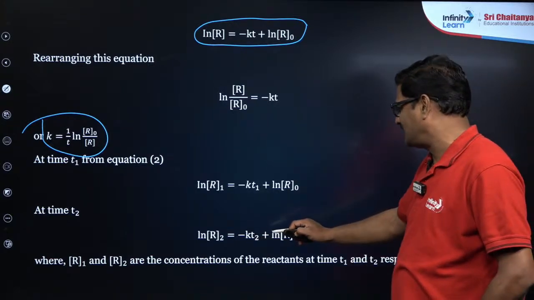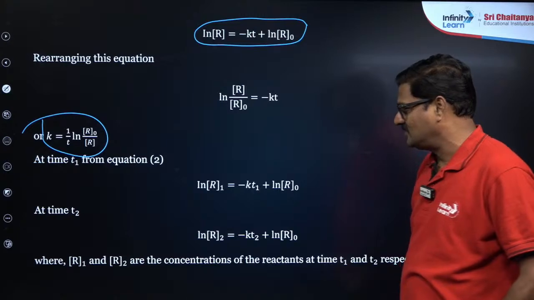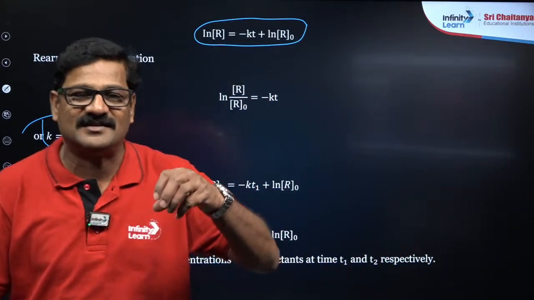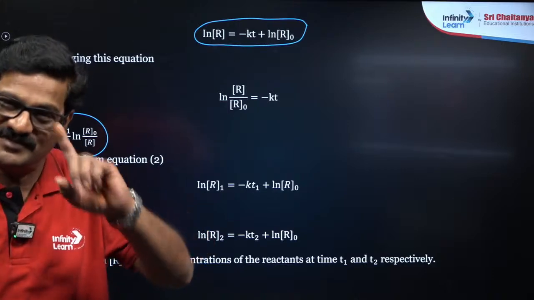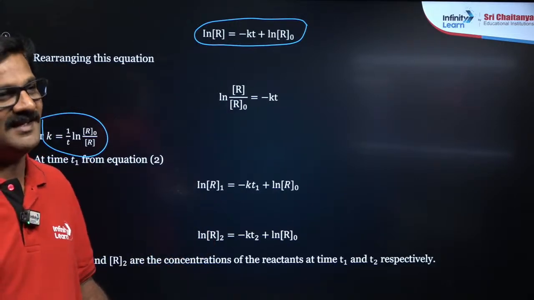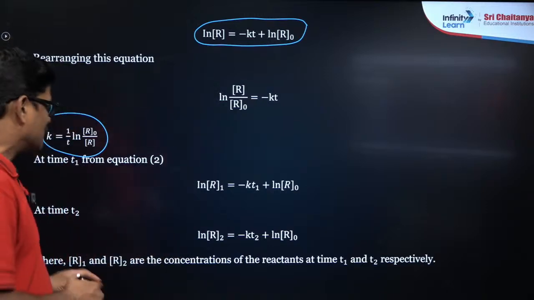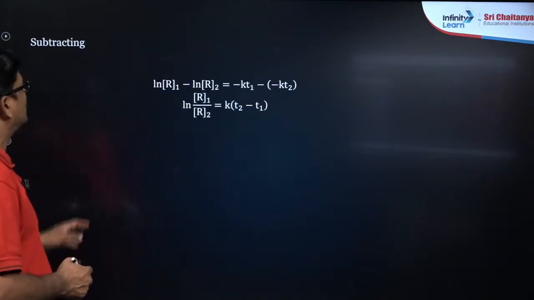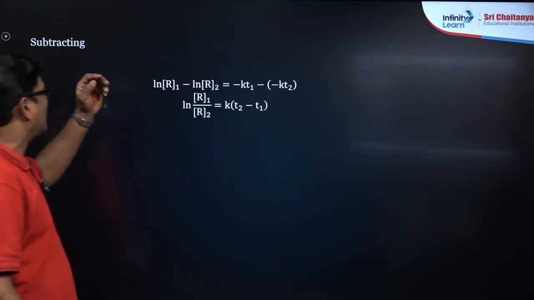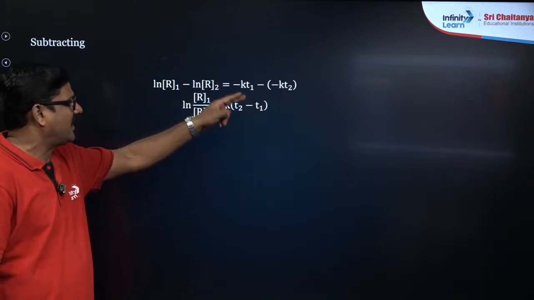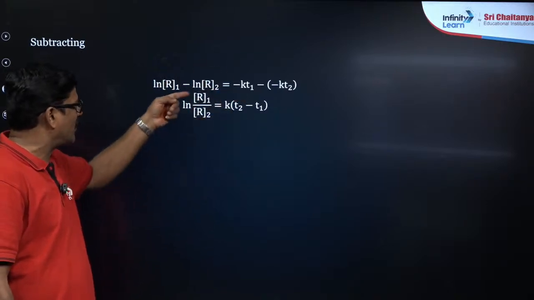And minus k t2 plus ln R0. So, R1 is the reactant concentration at time t1, R2 is the reactant concentration at time t2. You take these two values and subtract: ln R1 minus ln R2 is equal to minus k t1 minus k t2.